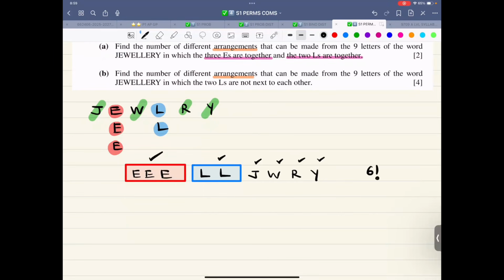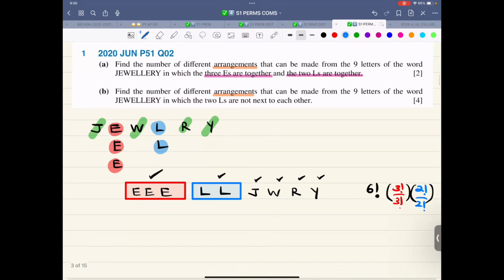That is 6 factorial. What is happening inside the first box? Nothing. That's 3 factorial divided by 3 factorial. What is happening inside the L box? That is 2 factorial over 2 factorial. Now, some people ask this question, why two boxes? Why not one single box? The reason being, they are saying the two L's are together. They are saying three E's are together.